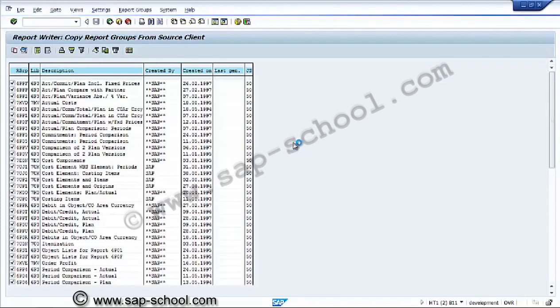In every system there will be one standard client, that is 000, given by SAP. So the basic information is available over there. We can fetch and import those to the current client. So we are importing the reports.